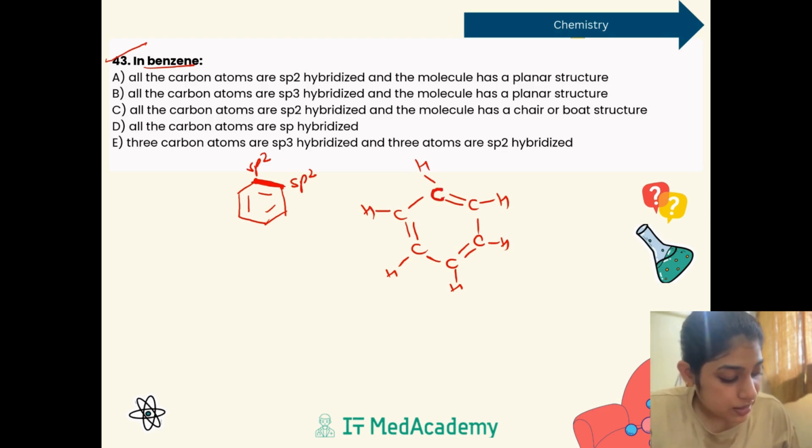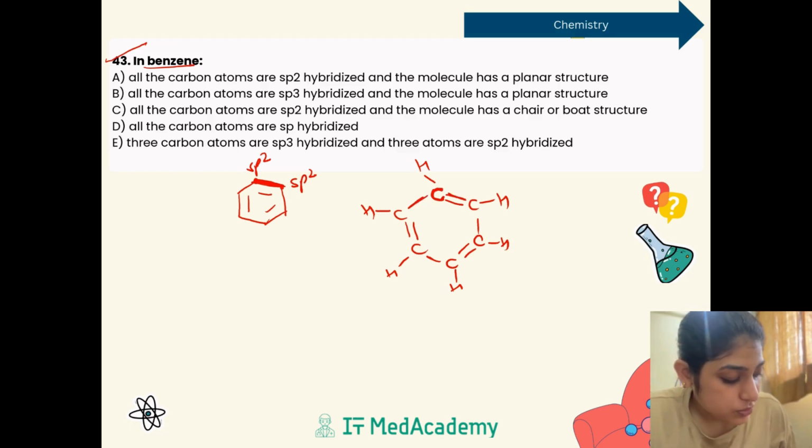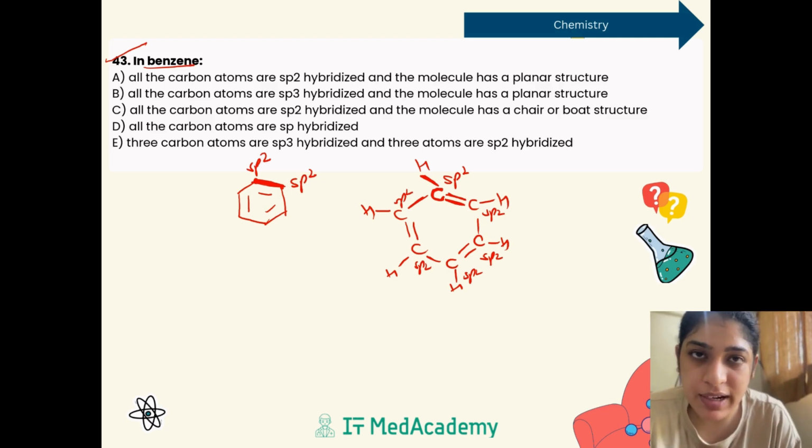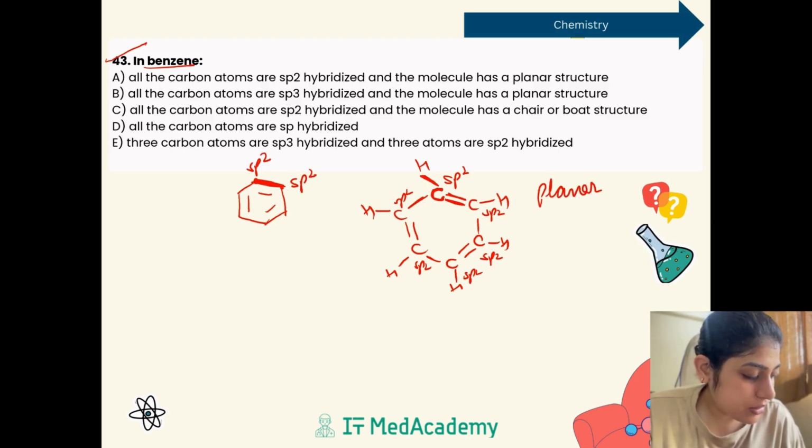So we can see the carbon is basically sp2 hybridized. Why so? Because it has 3 sigma bonds and 1 pi bond. So we know it is sp2 hybridized. Each carbon atom is sp2 hybridized. Now, if it is sp2 hybridized, we know that sp2 hybridization corresponds to planar structures.